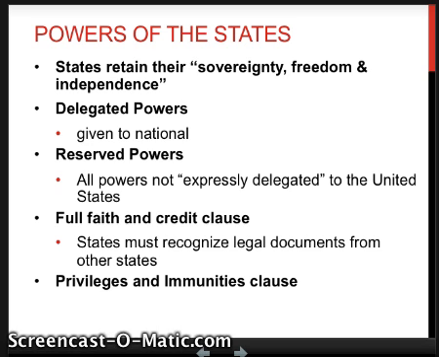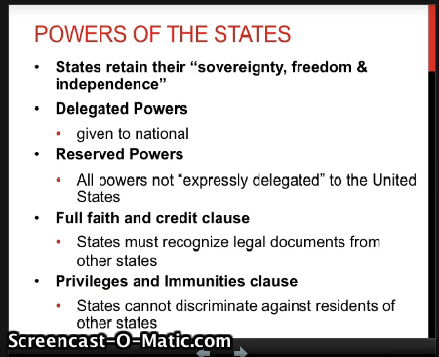The Privileges and Immunities Clause in the Constitution says that states cannot discriminate against residents of other states. Just because I'm from Maryland and I moved to Virginia doesn't mean you can discriminate against me.